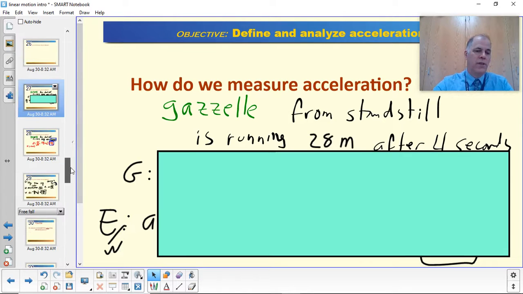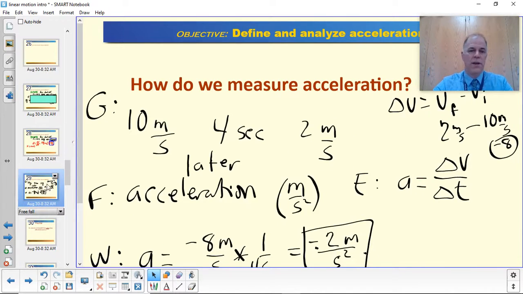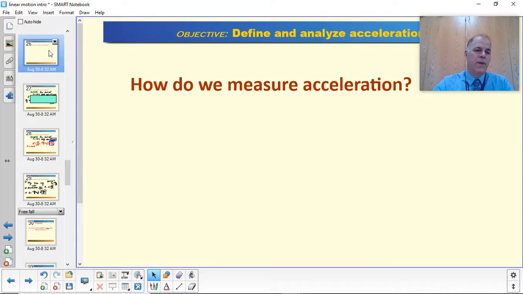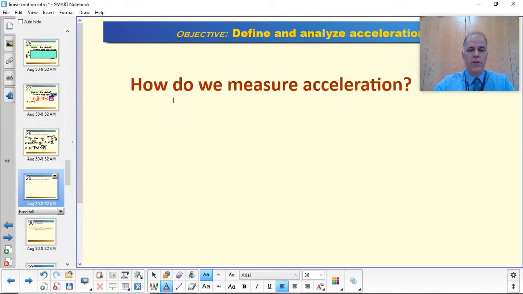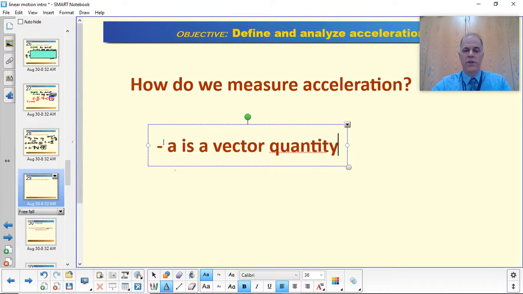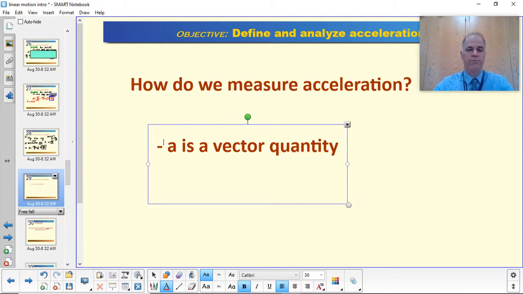All right, let me give you some other characteristics of acceleration here. Okay, so things to remember here. Acceleration is a vector quantity, meaning that it has direction and magnitude. Also, because it's a vector, it can be positive or negative.